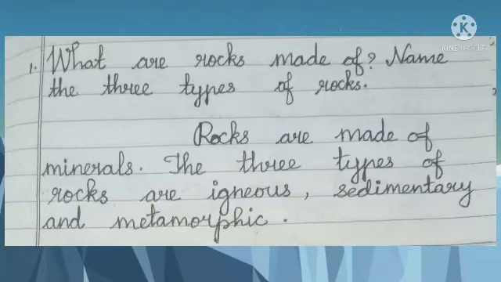Children, name the three types of rocks. Yes, depending on the way they are formed, rocks are grouped into three types: igneous rocks, sedimentary rocks, and metamorphic rocks.